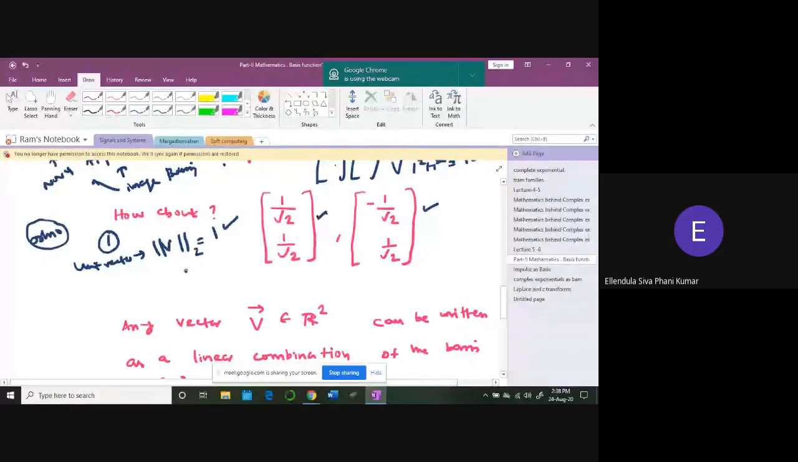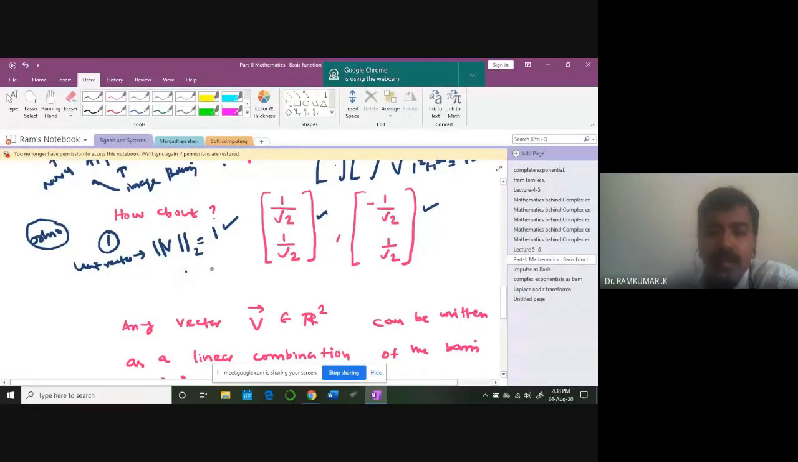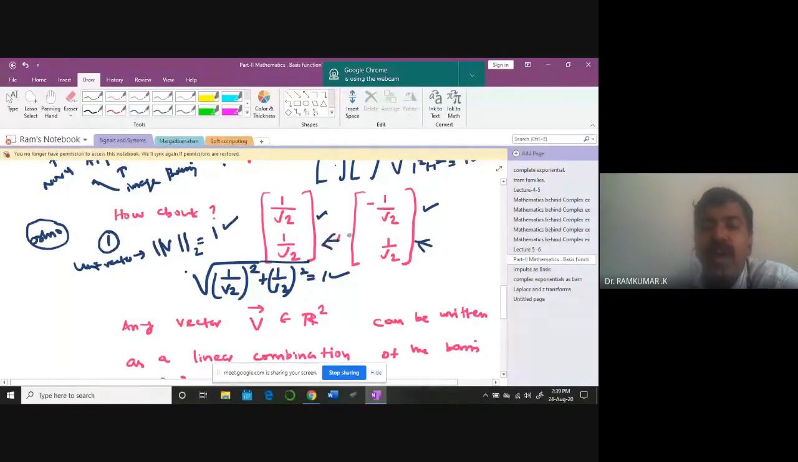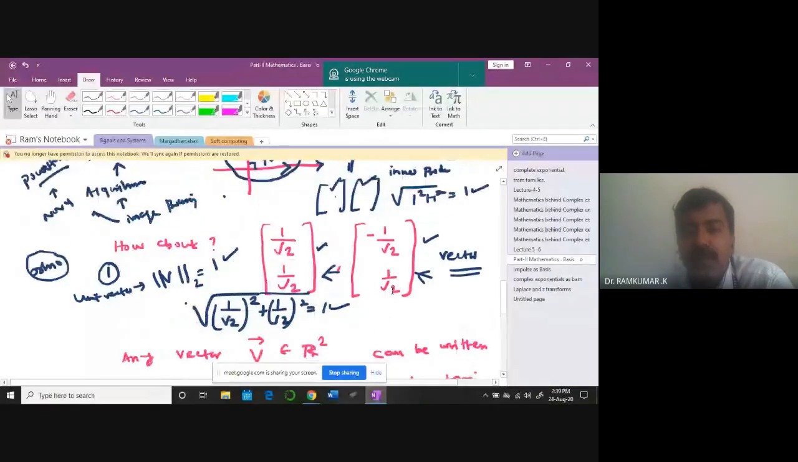Yes, sir. Exactly. This is the square root of 1 by square root of 2 the whole squared plus 1 by square root of 2 the whole squared. 1 by 2 plus 1 by 2, you're going to get 1. Therefore, these are also orthonormal bases. But can you visualize how we arrived at this particular vector? Can somebody tell me? Is there a connection between these two vectors?